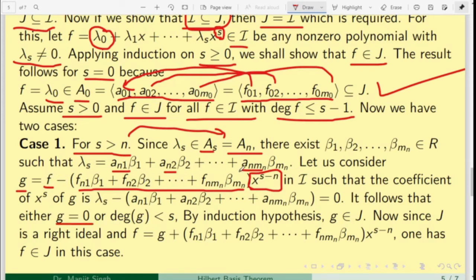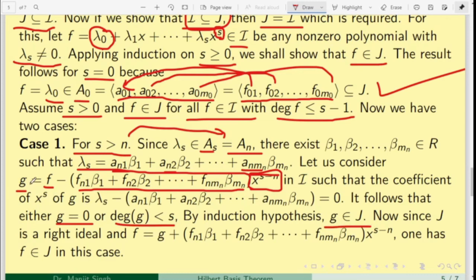If they are not equal, but by this condition the leading coefficients of this and this are equal, it means that the degree of G is less than S, and therefore by the induction hypothesis G belongs to J.